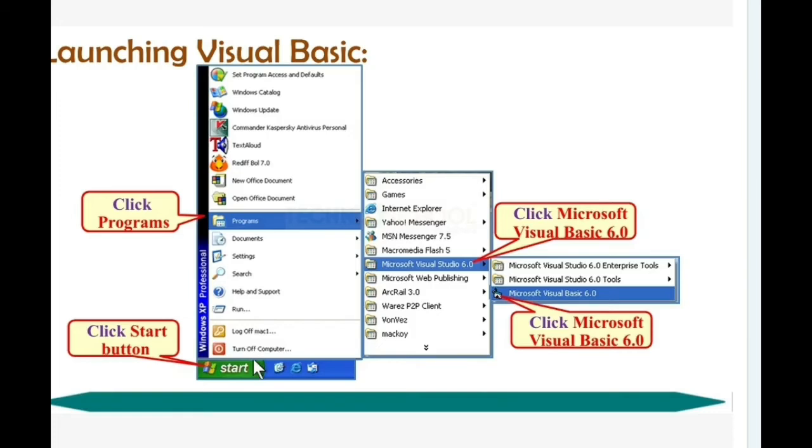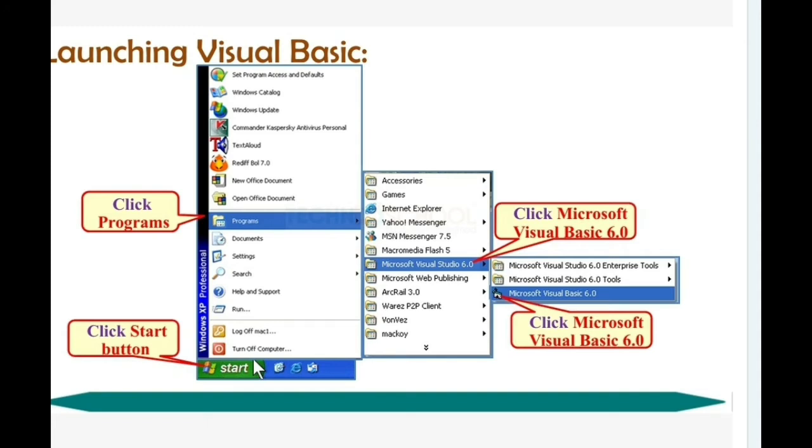Launching Visual Basic application. Once you have installed Visual Basic software in your system, go to your desktop menu and click the start button, and you can see the list of programs installed in your computer. You can click all programs and the Microsoft Visual Studio menu is there. Click that Microsoft Visual Studio menu and you can see Microsoft Visual Basic. So follow these steps and click that name. Your application will be opened, and these are the steps to launch the Visual Basic application in your system.